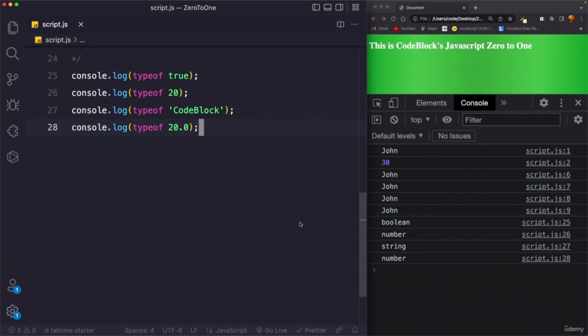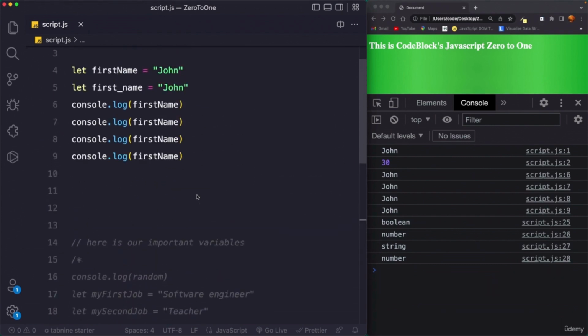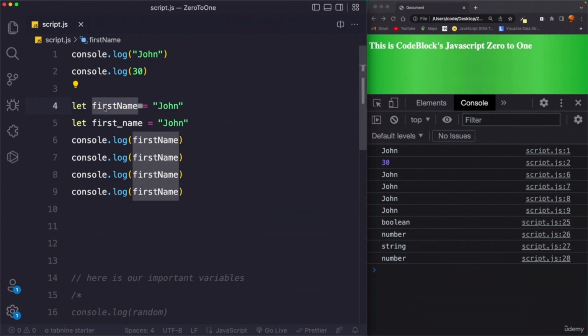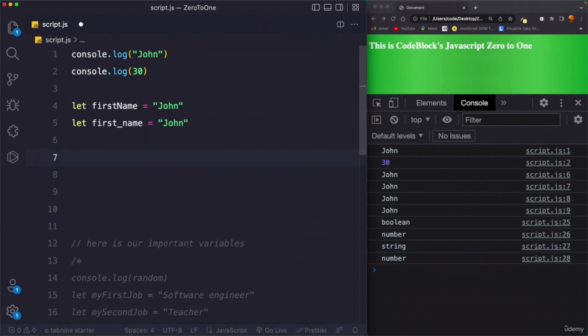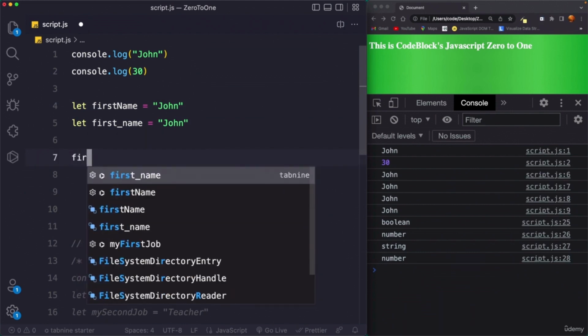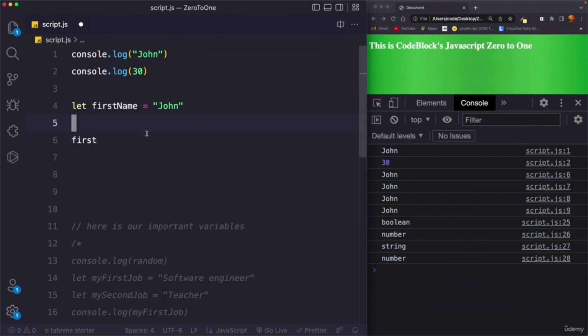Now moving on, let's see dynamic typing in action. So remember, dynamic typing simply means that we can easily change the type of a value that is held by a variable. Now this might sound a little overhyped, but it is as simple as this. So we already have a variable. If you scroll up here, you can see we already have a variable called firstName. Now let's reassign a value to it, and I'm just going to get rid of all of these console.log for now. Let's quickly get rid of this variable as well. Okay, just keep it simple.